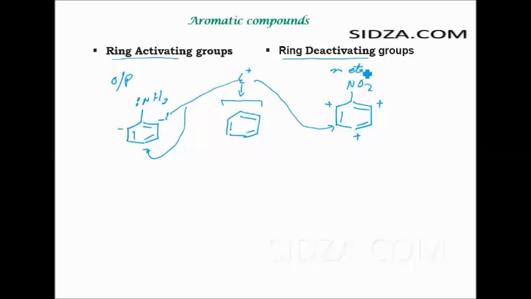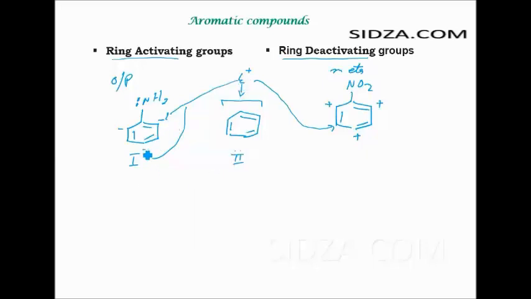One more thing in terms of reactivity: if you look at the reactivity of the benzene towards the electrophilic substitution reaction and this molecule, the first one where you have an NH2 group attached, the attack will be faster than on benzene, right?